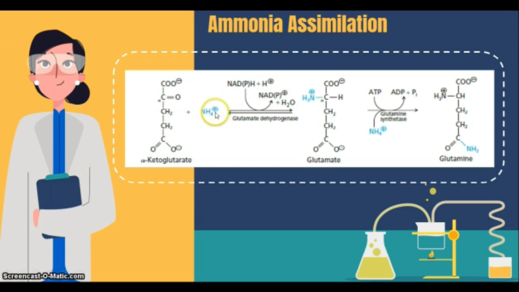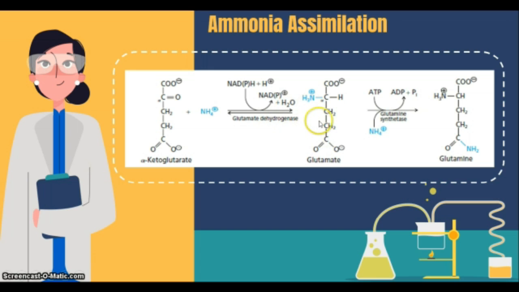If alpha-ketoglutarate reacts with NH4+ and NADPH plus H+, NADP+ plus H2O will be produced, and the product is glutamate. If glutamate reacts with glutamate dehydrogenase, alpha-ketoglutarate will be produced. Between alpha-ketoglutarate and glutamate occurs a reversible reaction.